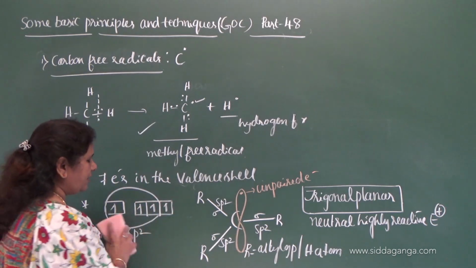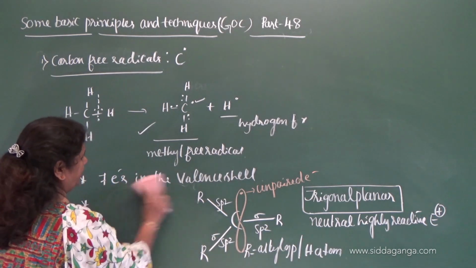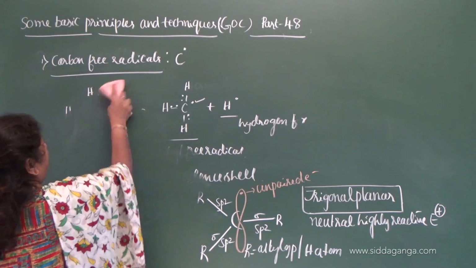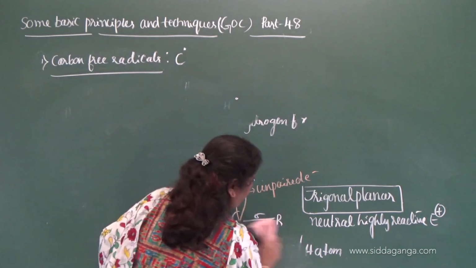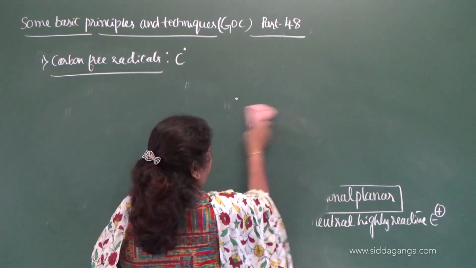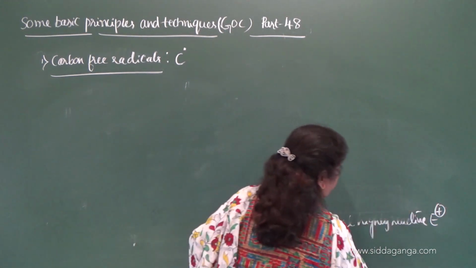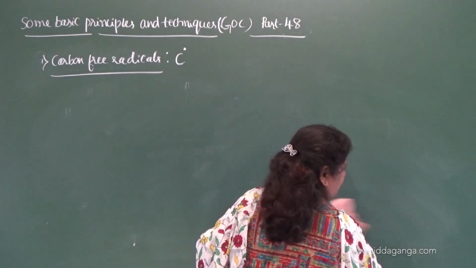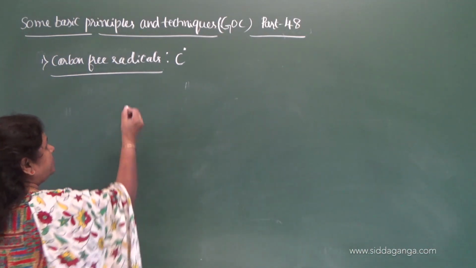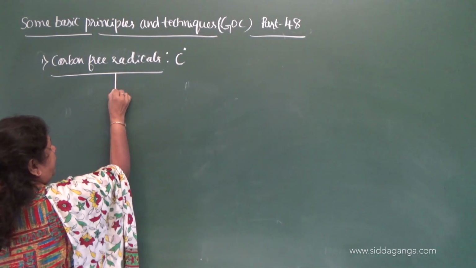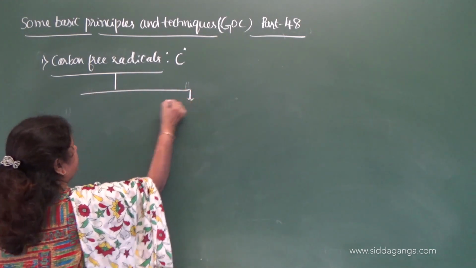So let us consider the types of carbon free radicals. What are the types of carbon free radicals? There are 3 types of carbon free radicals.